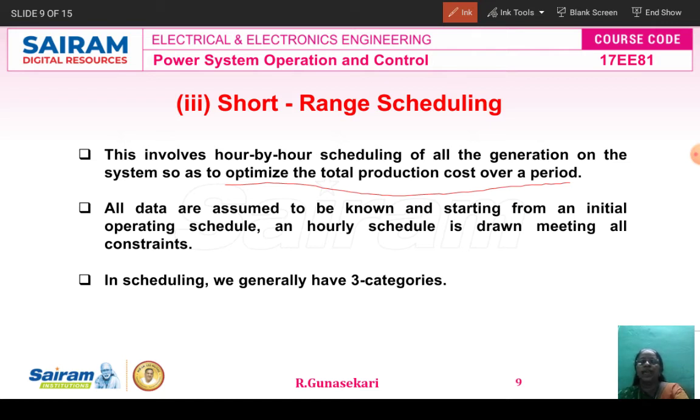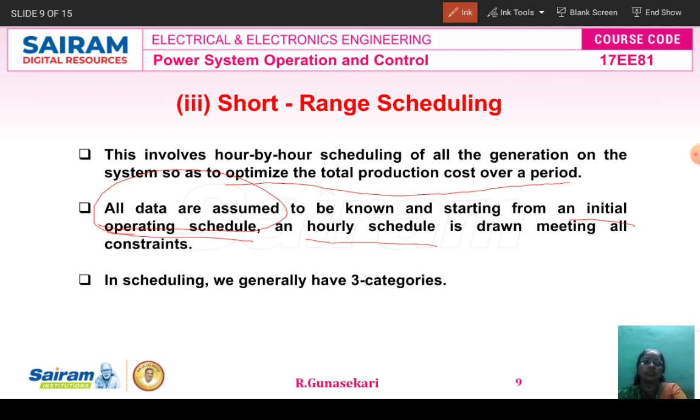In short range scheduling, all the data are assumed to be known, starting from the initial operating schedule. So the hourly schedule is drawn meeting all the constraints, because the time may be represented as an hour, a day, a week, a month or a year. Here the hourly schedule is drawn to meet all the constraints of short range scheduling.